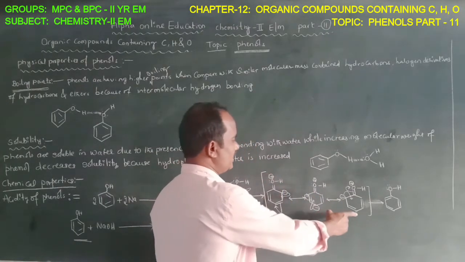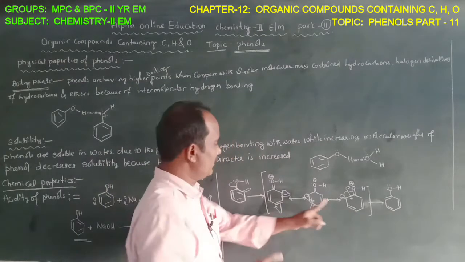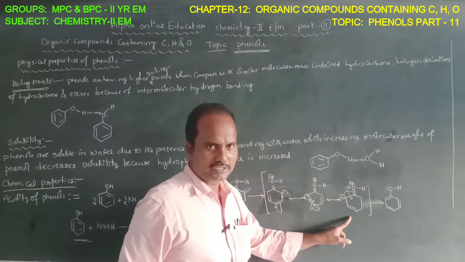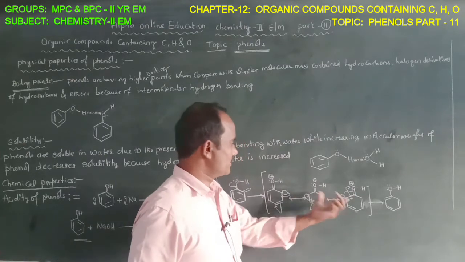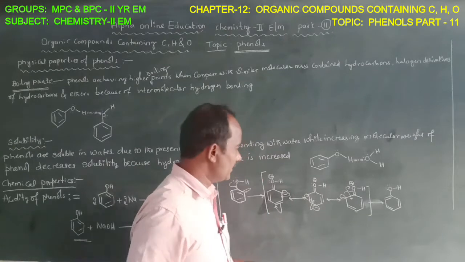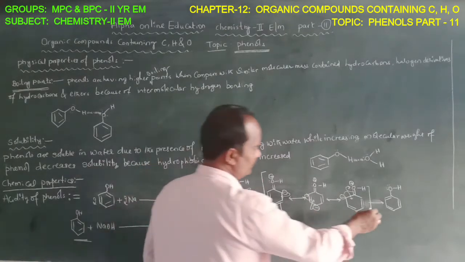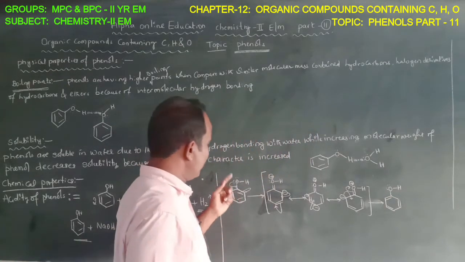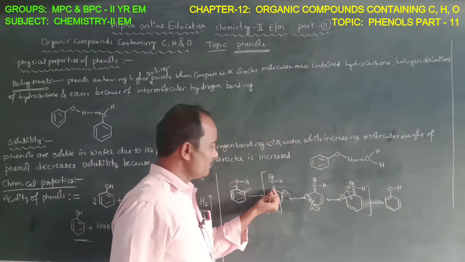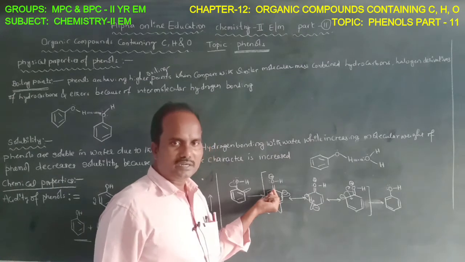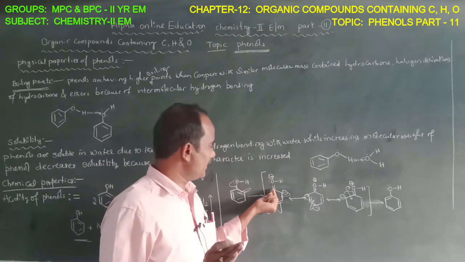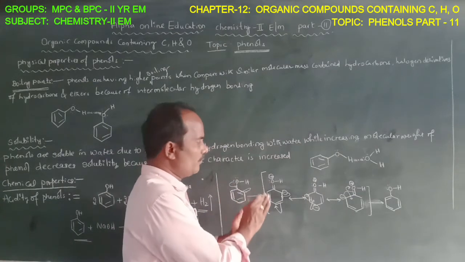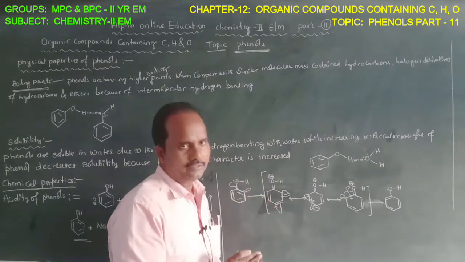When you observe the resonating structures of phenol, charge separation is generated. Charge separation is observed in the phenolic ring. So this is the phenolic molecule. Because of the sp2 carbon of the aromatic ring, the unshared electron pair is involved in the resonance and charge separation takes place.